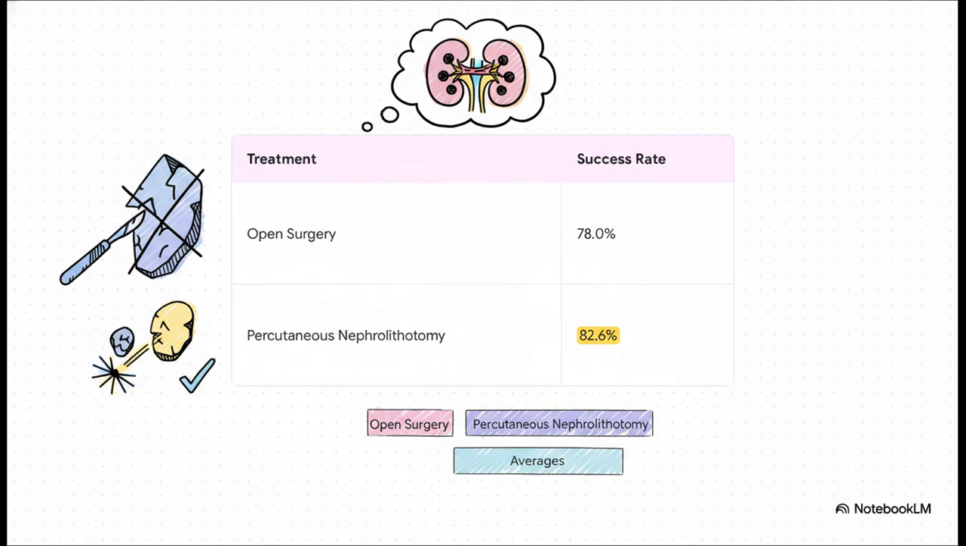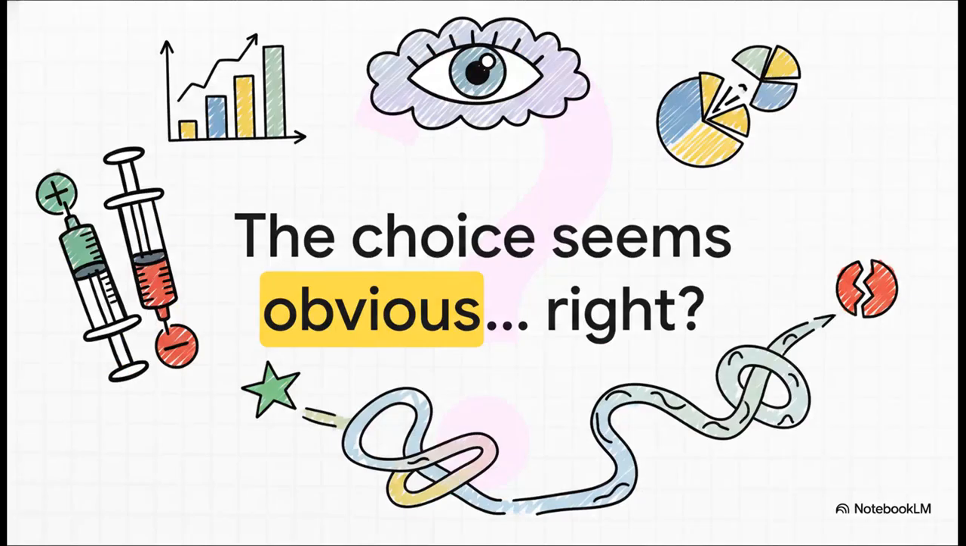You look at the overall success rates from a huge study, and the choice seems like a no-brainer, right? The less invasive procedure has a much higher success rate. I mean, the numbers are right there. Any rational person would pick the treatment with a nearly 83% success rate. But what if I told you the whole picture is lying to you?